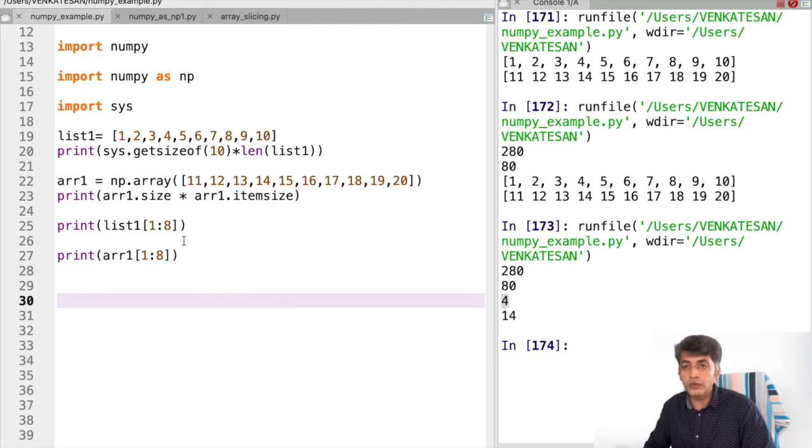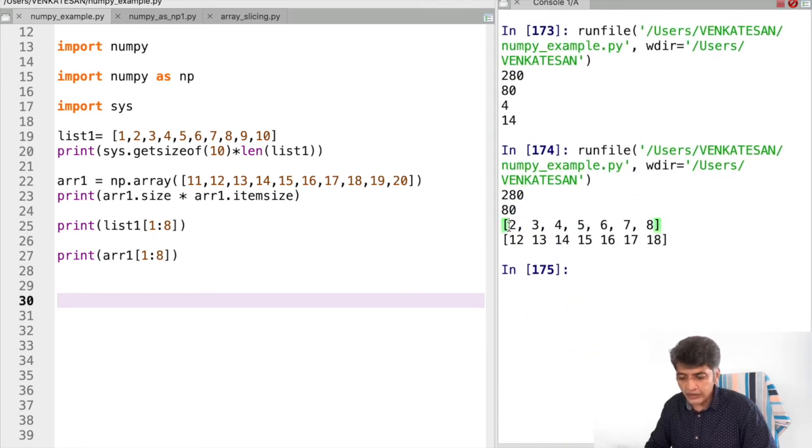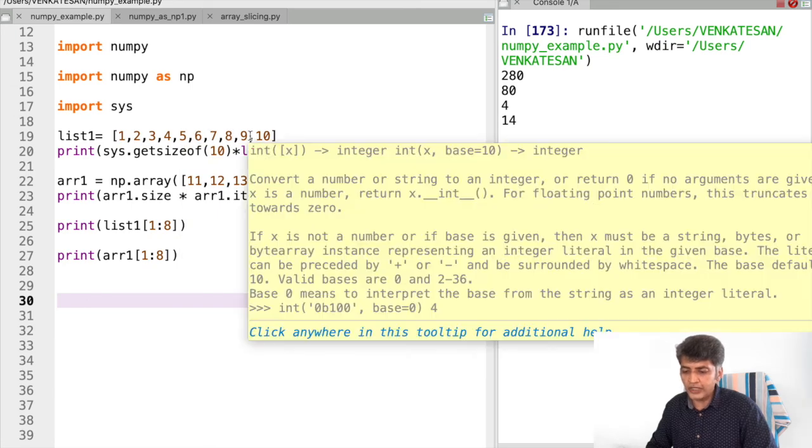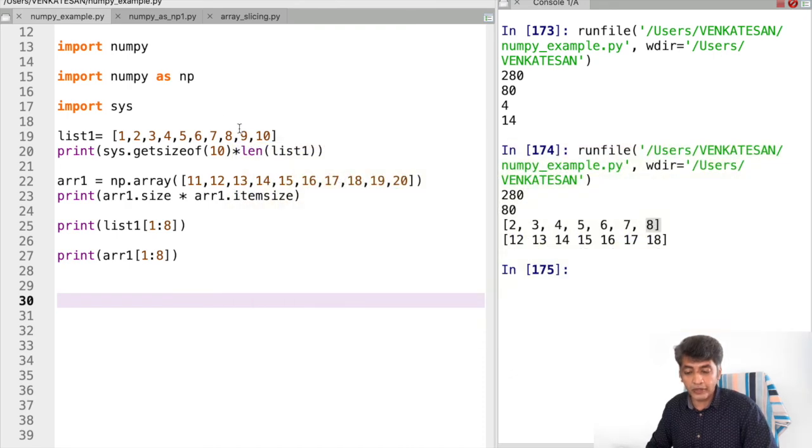We'll see how the list and array will be printed here. See, it's the same. It starts from the first element and goes up to the 8th element. If you check here, this will be 0, 1, 2, 3, 4, 5, 6, 7, 8. Up to the 8th element it will go, but it won't include the 8th element. So before the 8th element, it will be printed.